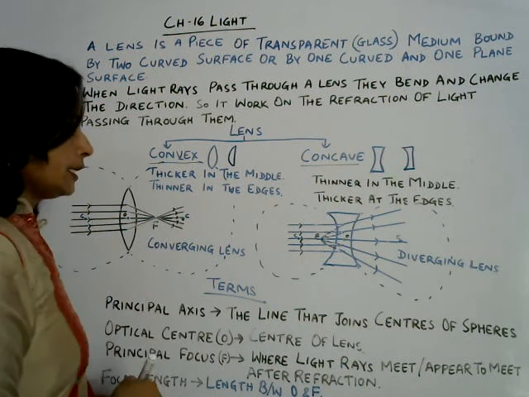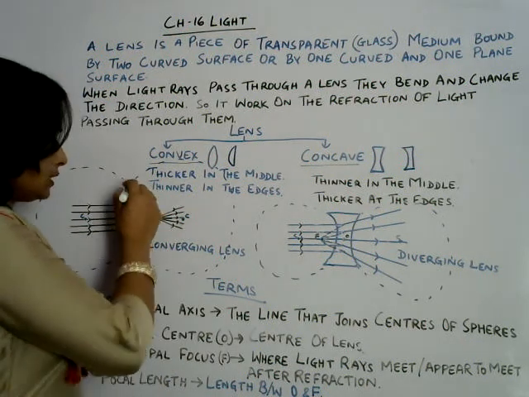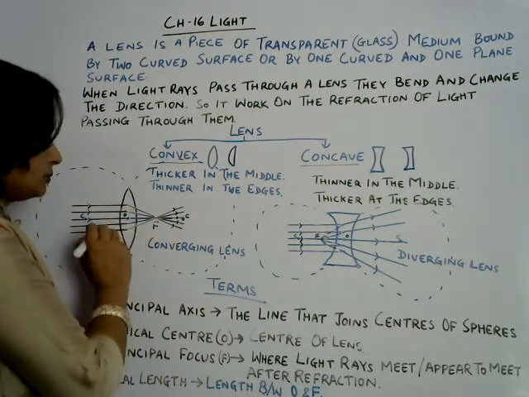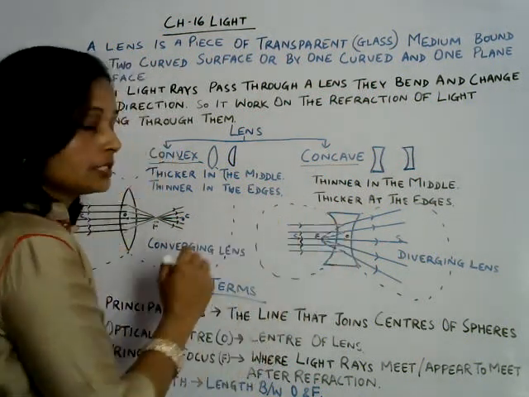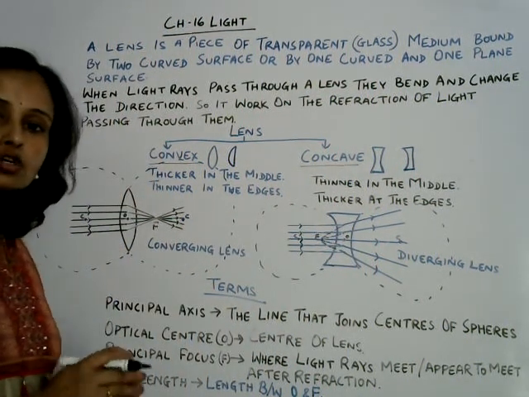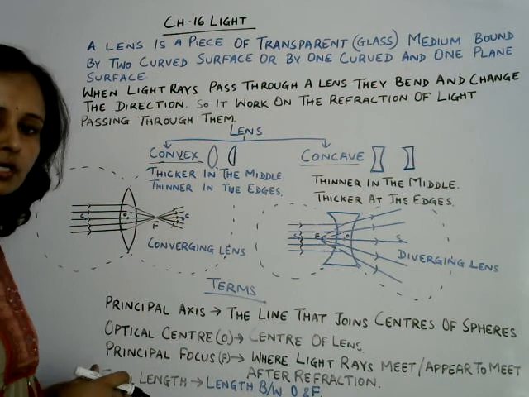Okay. Now optical center. Optical center is center of the lens. This is the lens, glass medium. This is the center of this lens. So this center is called the optical center of lens.